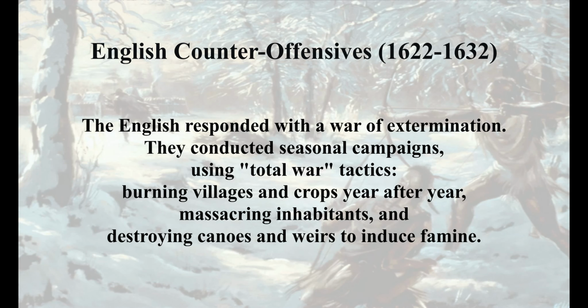Virginia. English counteroffensives, 1622 to 1632. The English responded with a war of extermination. They conducted seasonal campaigns, using total war tactics, burning villages and crops year after year, massacring inhabitants, and destroying canoes and weirs to induce famine.